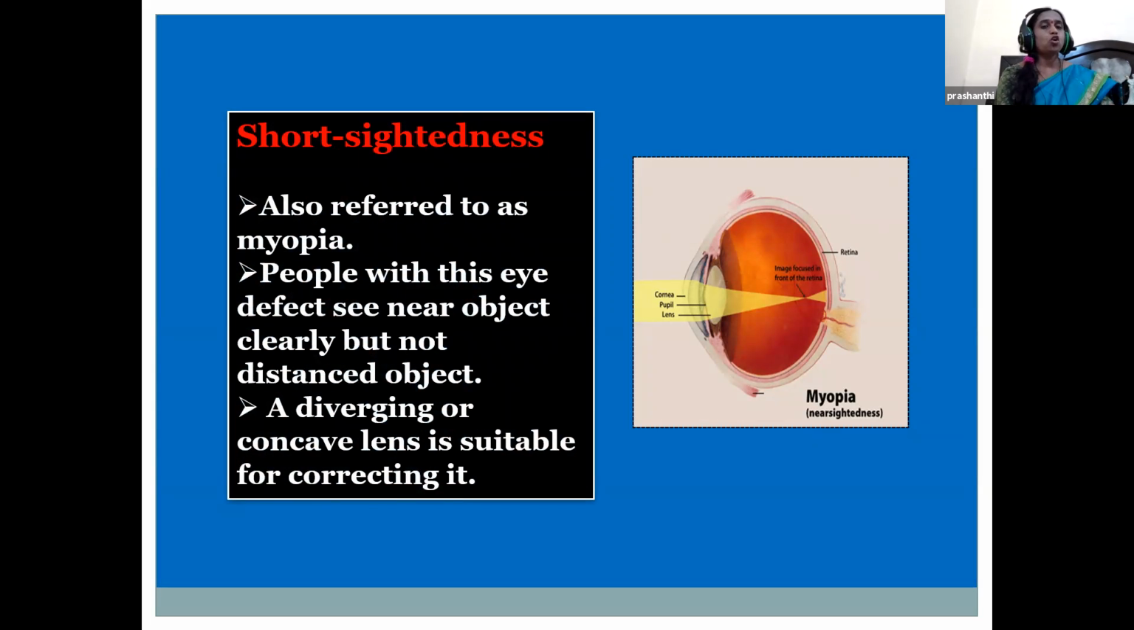Next is short-sightedness, which is called myopia. In long-sightedness the image is formed behind the retina instead of on it, whereas in short-sightedness the light is focused in front of the retina. It occurs when the eye becomes too long. This can be corrected by using a concave lens. So people with short-sightedness can see near objects but not distant objects.